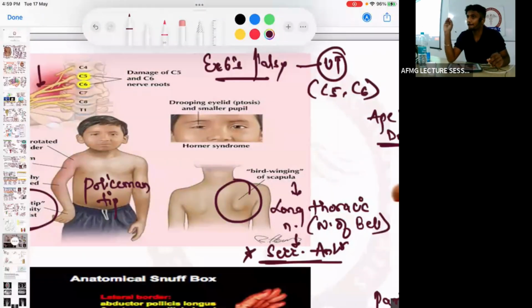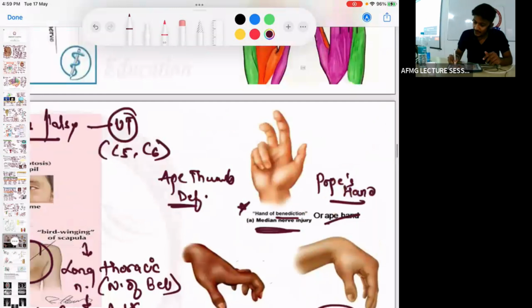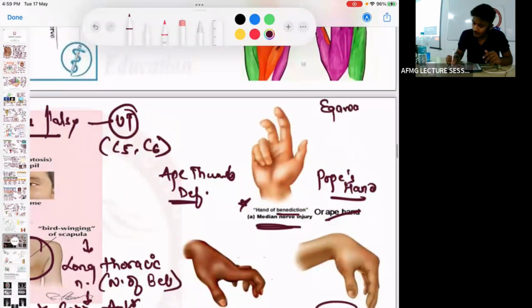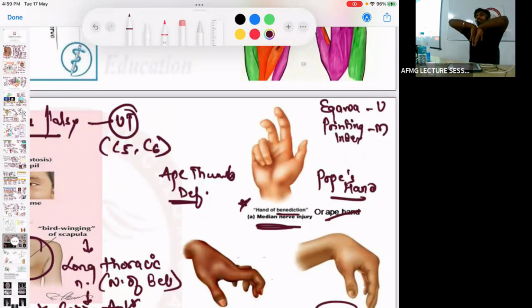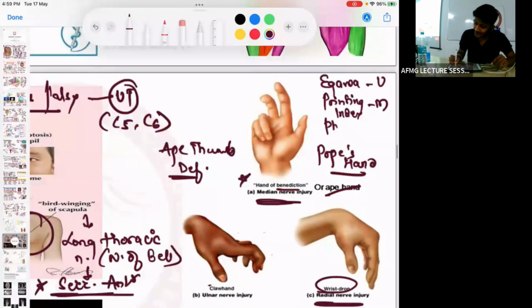Igawa test is done for. Igawa test, when the patient is asked to raise the finger and move it sideways, is done for the ulnar nerve. Pointing index sign is for the median nerve. Balance test, sorry, not reverse balance test, just balance test.